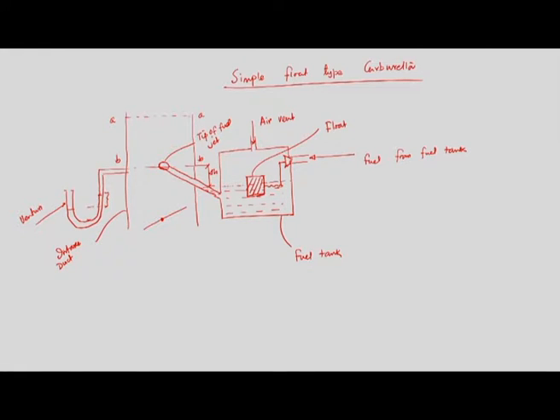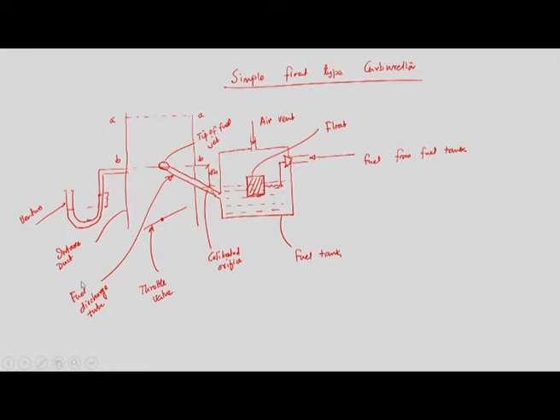This is the calibrated orifice, this is the throttle valve, right, and this is the fuel, and this is the fuel discharge tube.